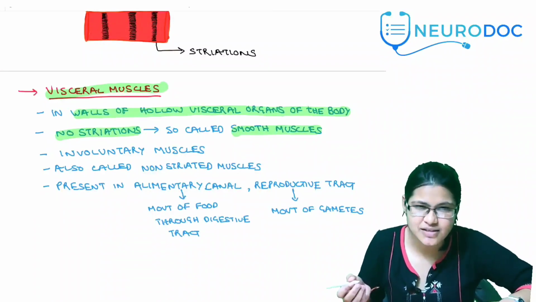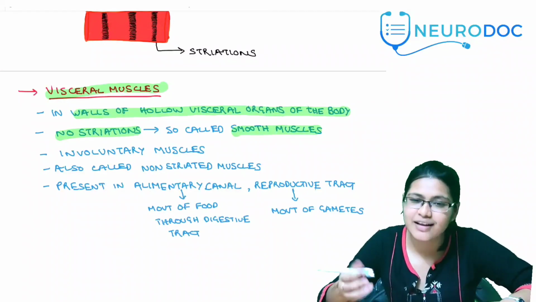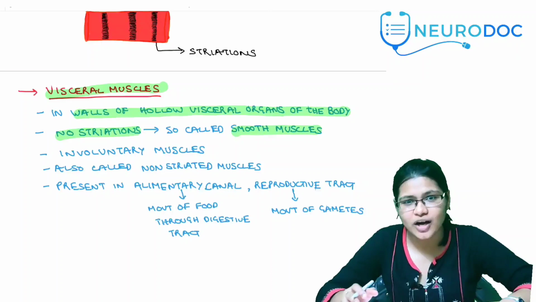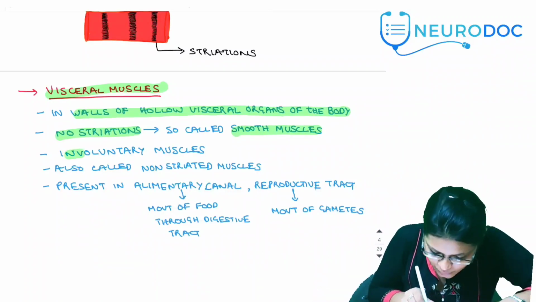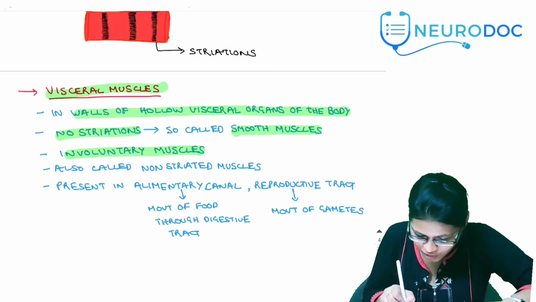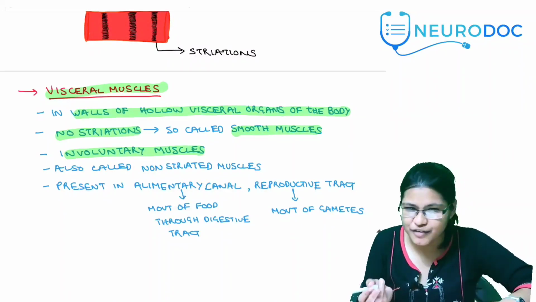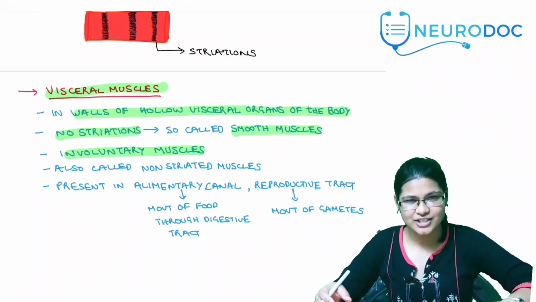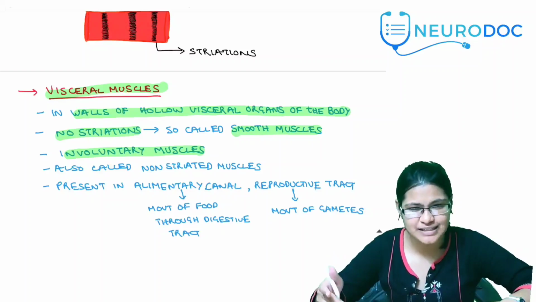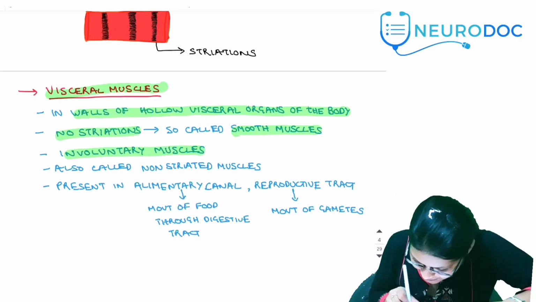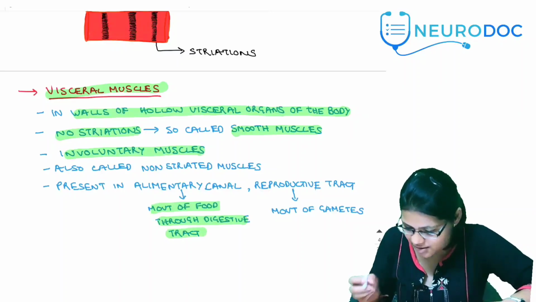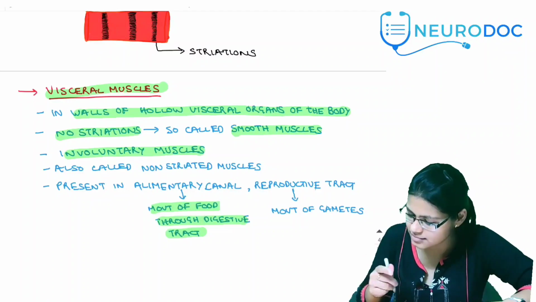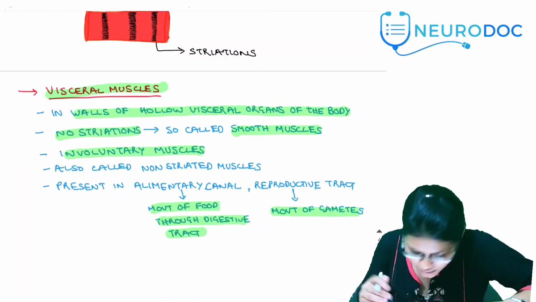Now, as these muscles are located in the walls of the hollow organs of the body, like again the digestive tract and the reproductive tract, the function of these is not under the voluntary control. So these are involuntary muscles. They are involuntary, non-striated, smooth muscles. So what is the function? Now they are present in the alimentary canal. So after we've chewed our food, the process of digestion, the food bolus will move with the help of peristalsis through the alimentary canal. That happens with the help of visceral muscles. And in the reproductive tract, the movement of gametes will happen through visceral muscles.